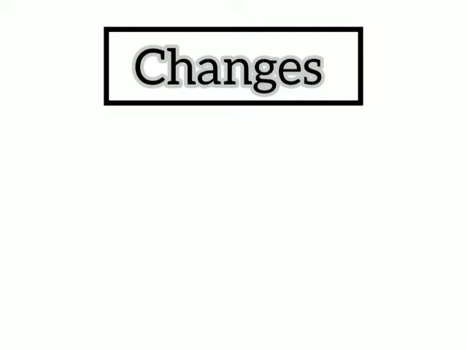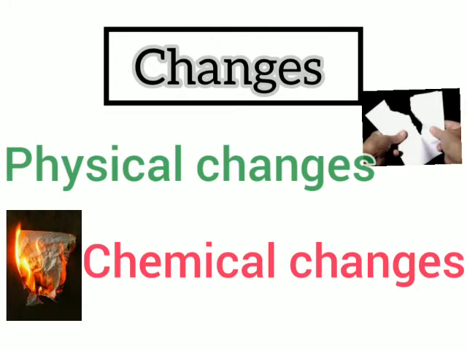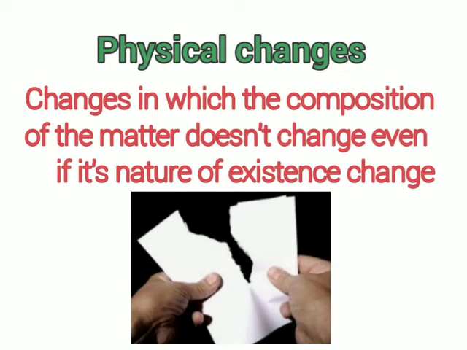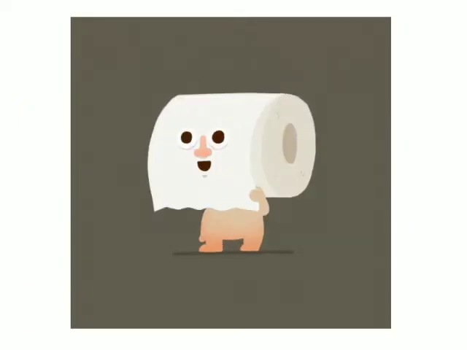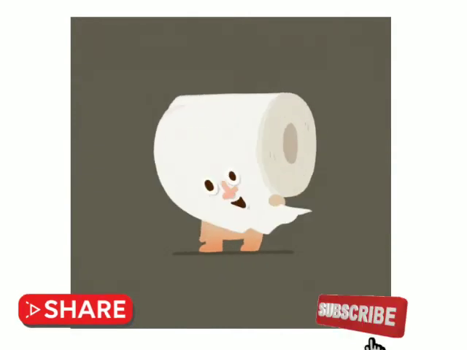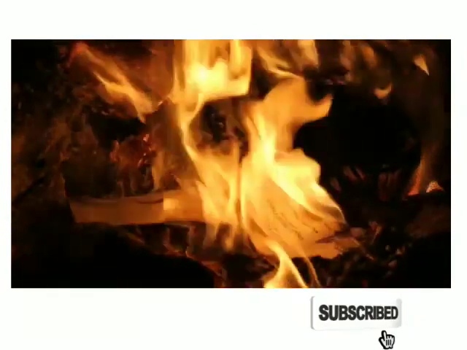Changes can be classified into two groups, physical changes and chemical changes. Physical changes: changes in which the composition of the matter doesn't change even if its nature of existence changes. Chemical changes: changes in which the composition of the matter changes, forming new substances. That means even though the paper is torn into pieces, it's still paper, but when the paper is burnt, it turns into ash and smoke.